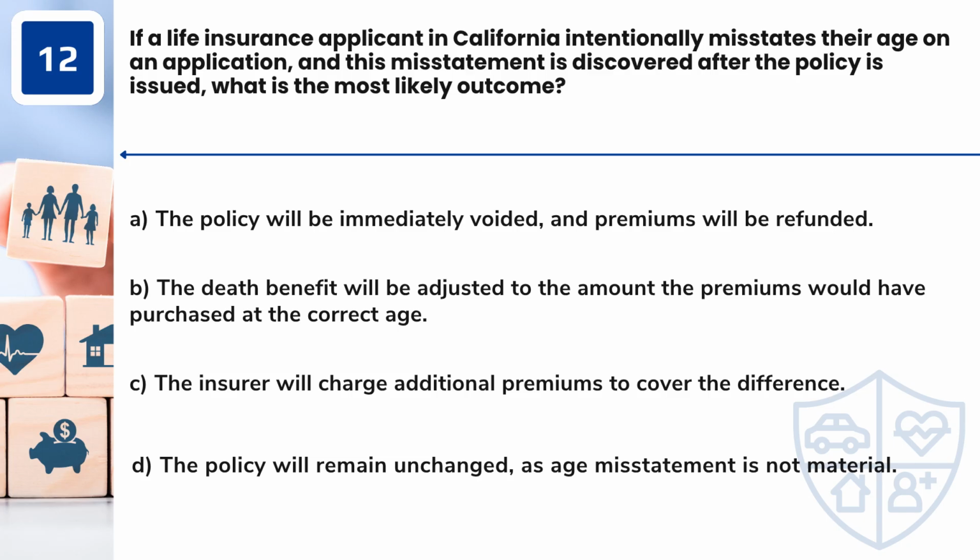Question 12. If a life insurance applicant in California intentionally misstates their age on an application, and this misstatement is discovered after the policy is issued, what is the most likely outcome? A. The policy will be immediately voided, and premiums will be refunded. B. The death benefit will be adjusted to the amount the premiums would have purchased at the correct age. C. The insurer will charge additional premiums to cover the difference. D. The policy will remain unchanged, as age misstatement is not material.